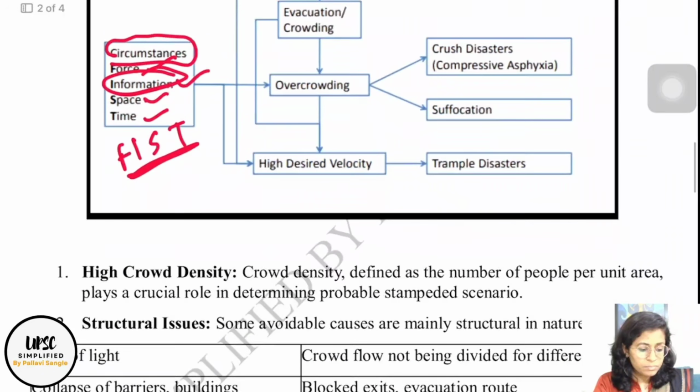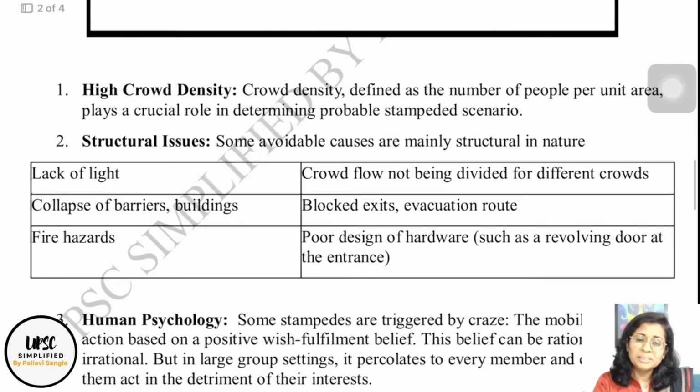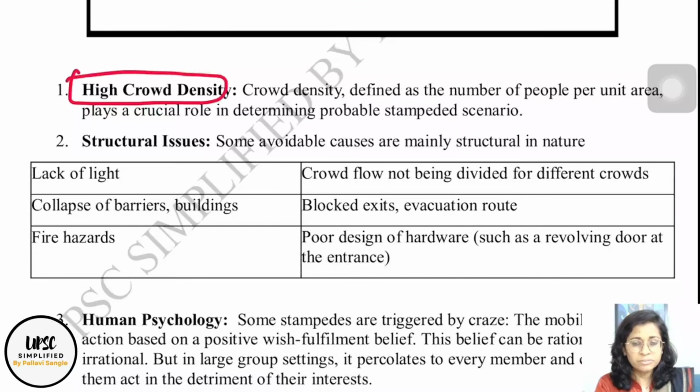Then what are the specific causes of stampede now? High crowd density. This is the prerequisite. If there is high crowd density, then probably the stampede might occur due to other errors. High crowd density means the number of people per unit area.